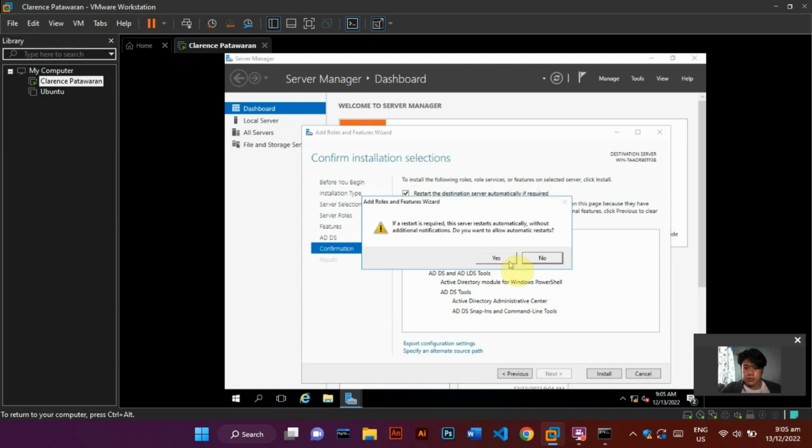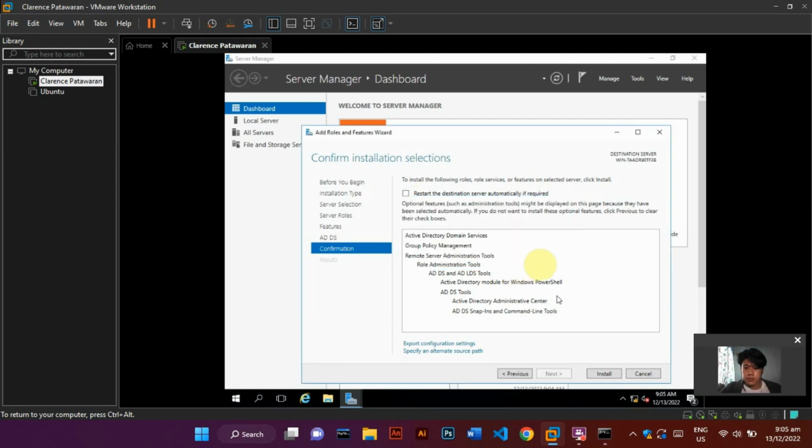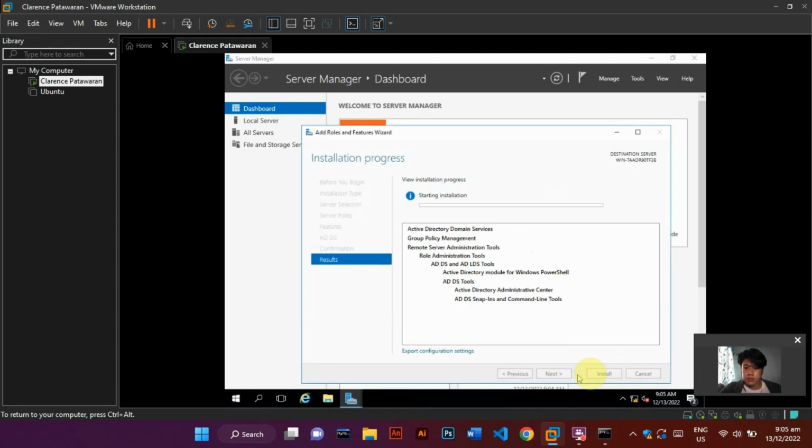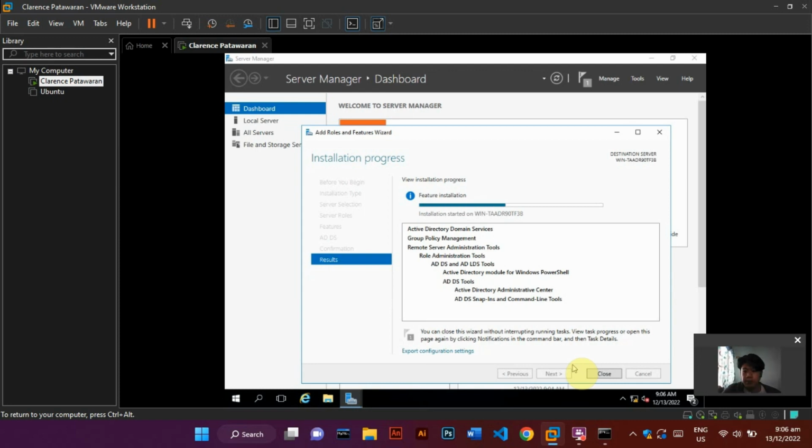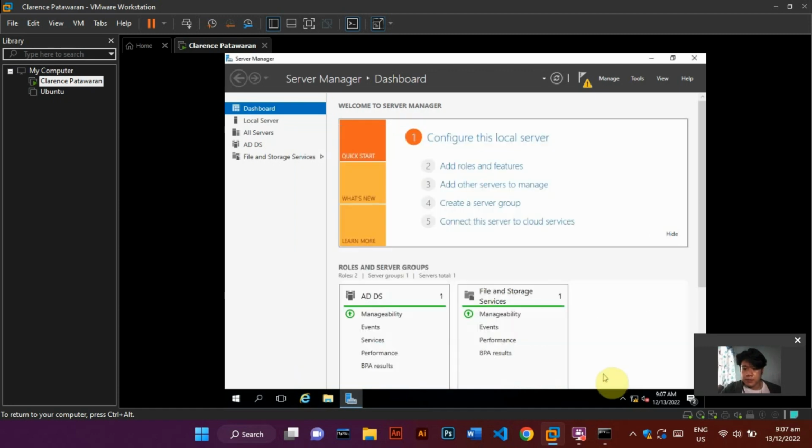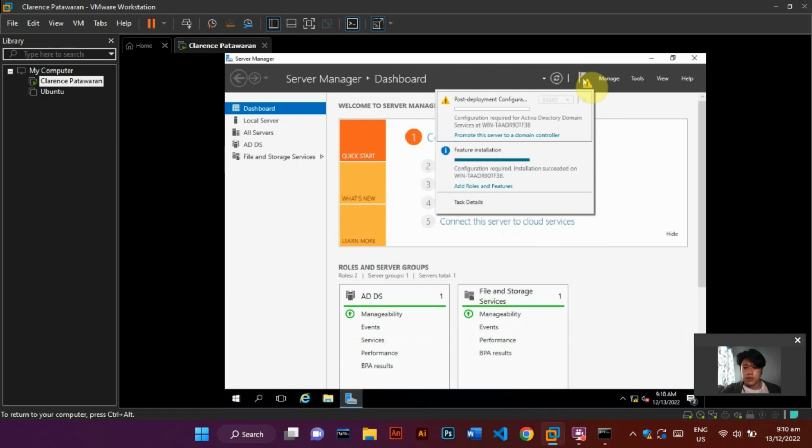And now, click the Install to start the installation of a DDS. After the installation, click Close. You can now see the DDS in our menu. You can see here the flag that has a warning sign. Let's fix it by clicking the flag.